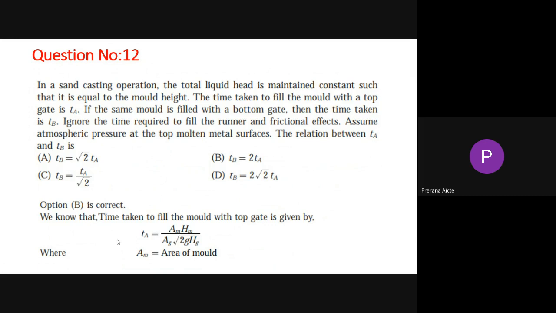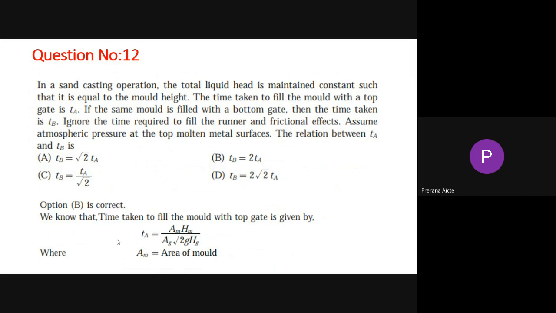If the same mold is filled with a bottom gate, then the time taken is TB. Ignore the time required to fill the runner and frictional effects. Assume atmospheric pressure at the top molten metal surface. What is the relation between TA and TB?